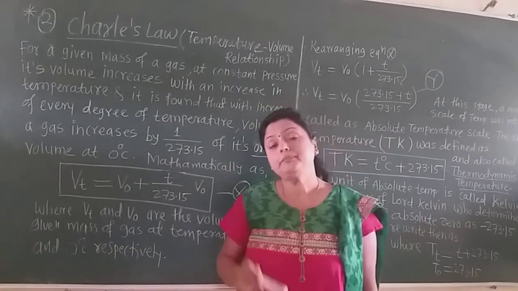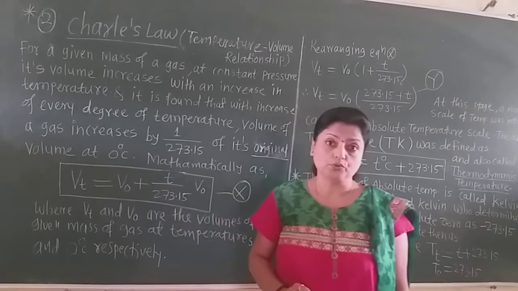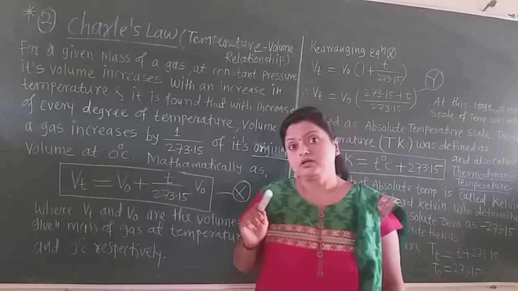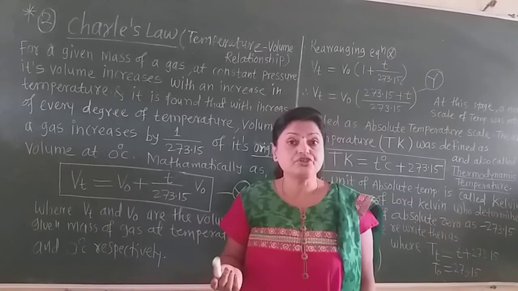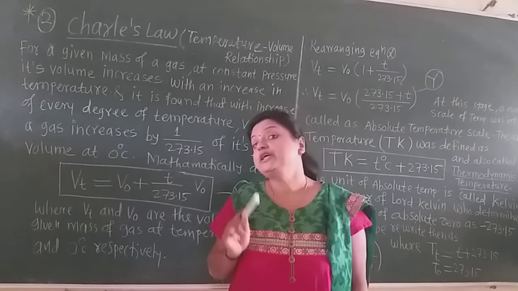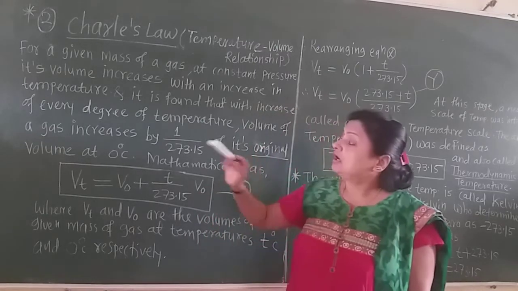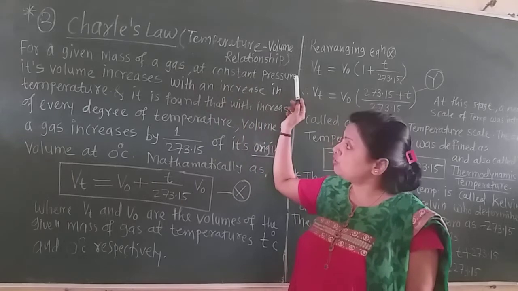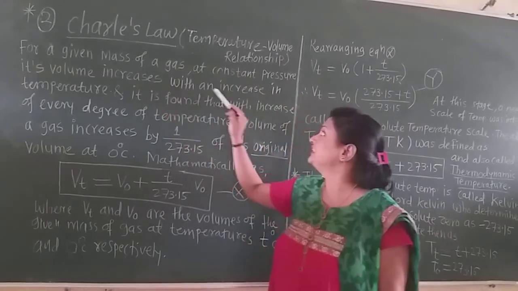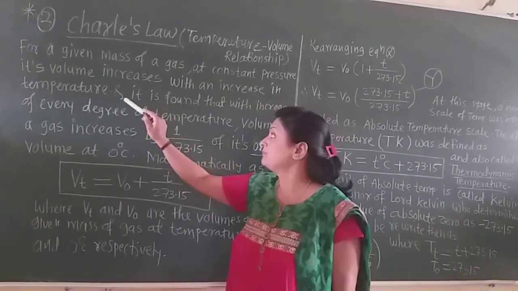During measurement of the volume at the different temperature, the pressure must be constant. So, for a given mass of the gas at constant pressure, volume increases with an increase in temperature.